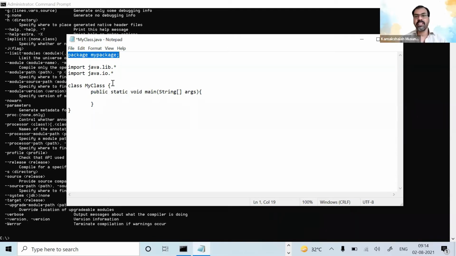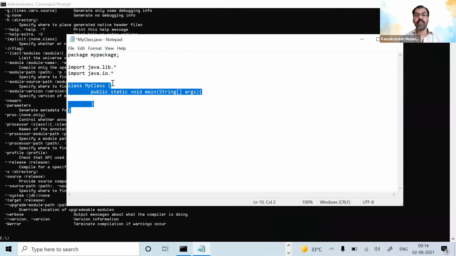So please be cautious. The very first line is the declaration of the package or module, whatever it is. Then come the imports. Immediately after you declare the package name, come the imports. Then start the class. In Java, everything is a class. You can't do anything without a class. If you want to do arithmetic calculations like addition or subtraction, you need to make a class for each.